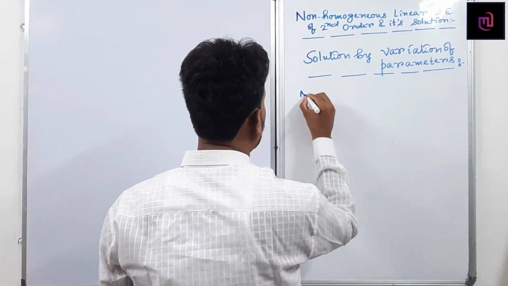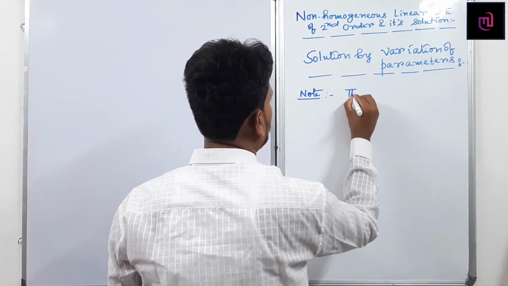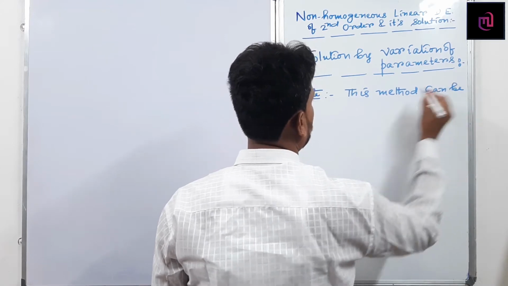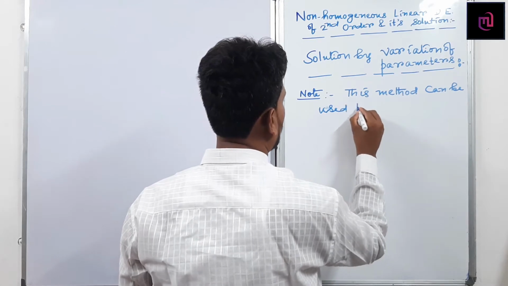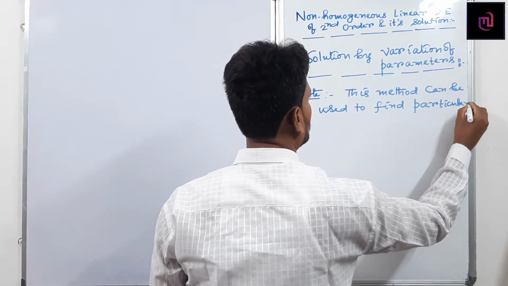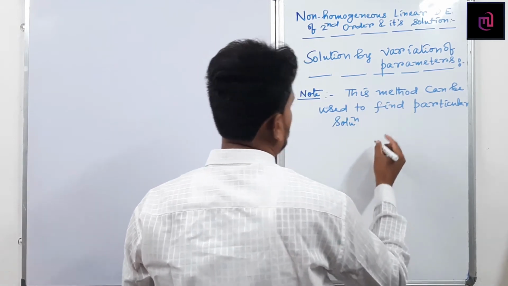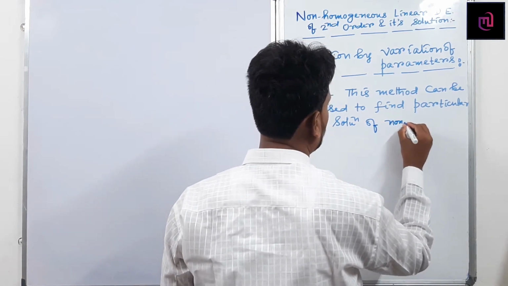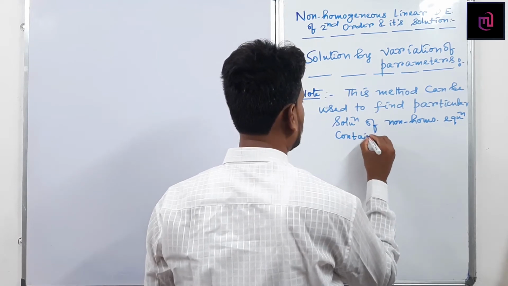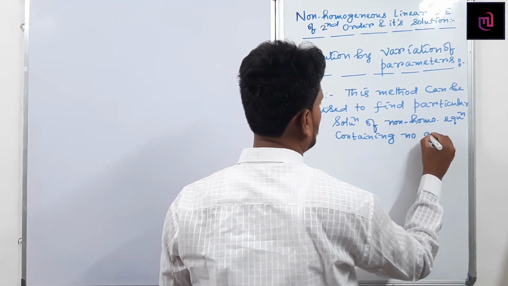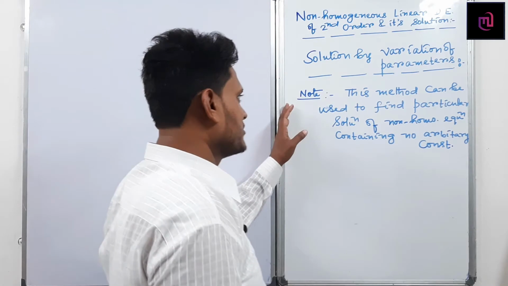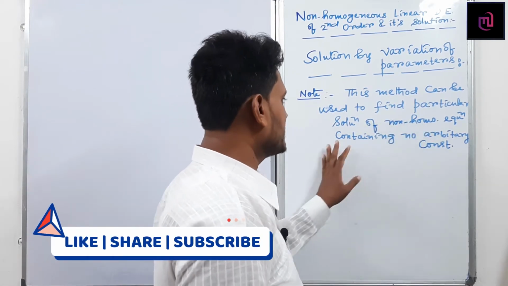This method can be used to find a particular solution yp of a non-homogeneous equation containing no arbitrary constant. This method is used to find the particular solution yp of a non-homogeneous equation containing no arbitrary constant.